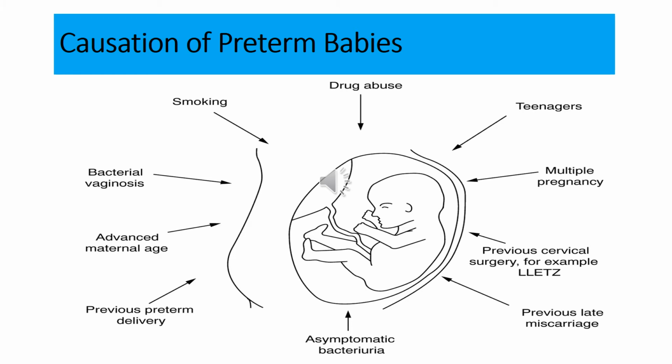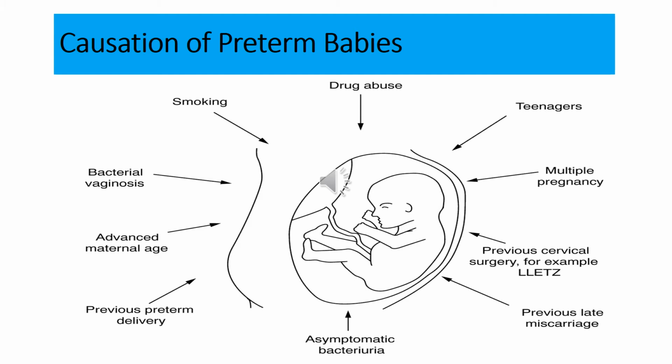In the lower class, the females are usually working with men and there is excessive physical activity going on. This sort of excessive physical activity during pregnancy can also lead to spontaneous preterm births. Another risk factor is the psychological state of the mother.